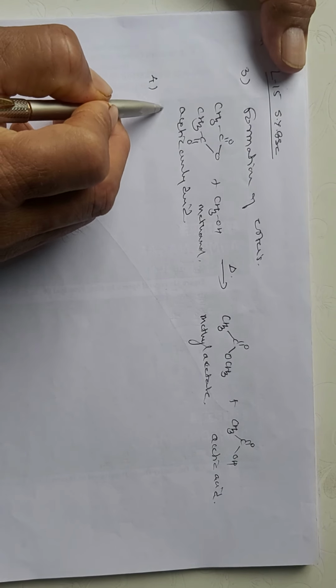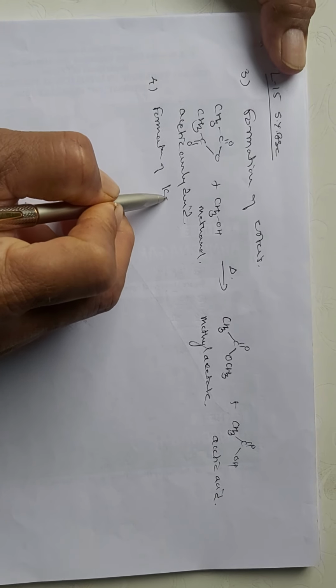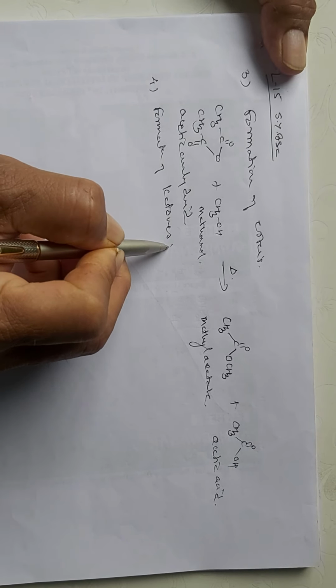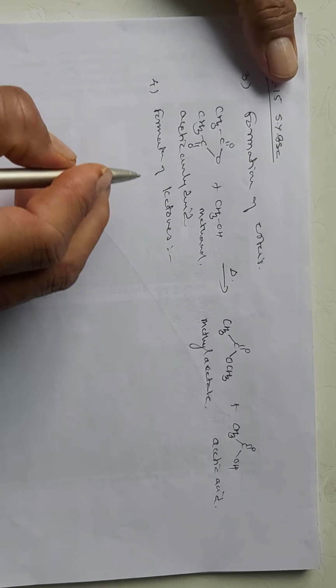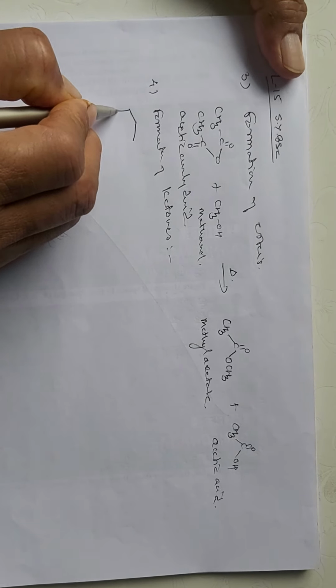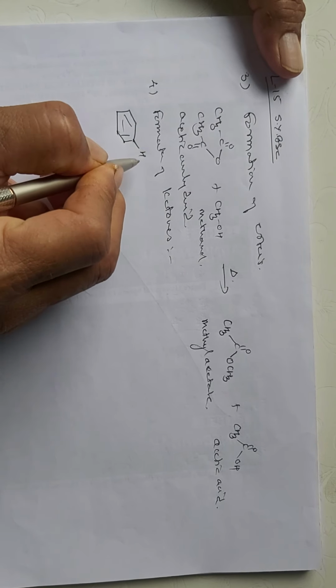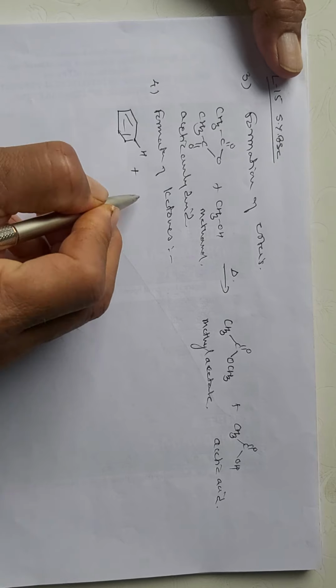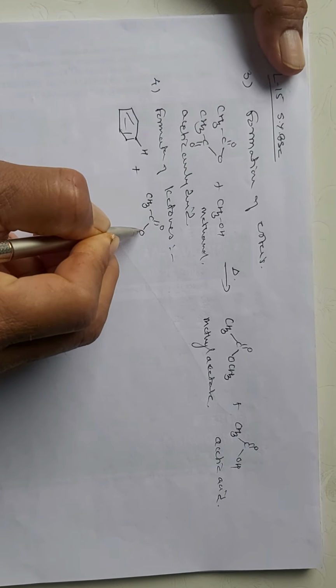Next is the formation of ketones. So we have seen in the reactions of the acid halides the electrophilic substitution of the benzene, in which the hydrogen atom is replaced. Here, instead of the acid chloride, we can also use acid anhydrides.